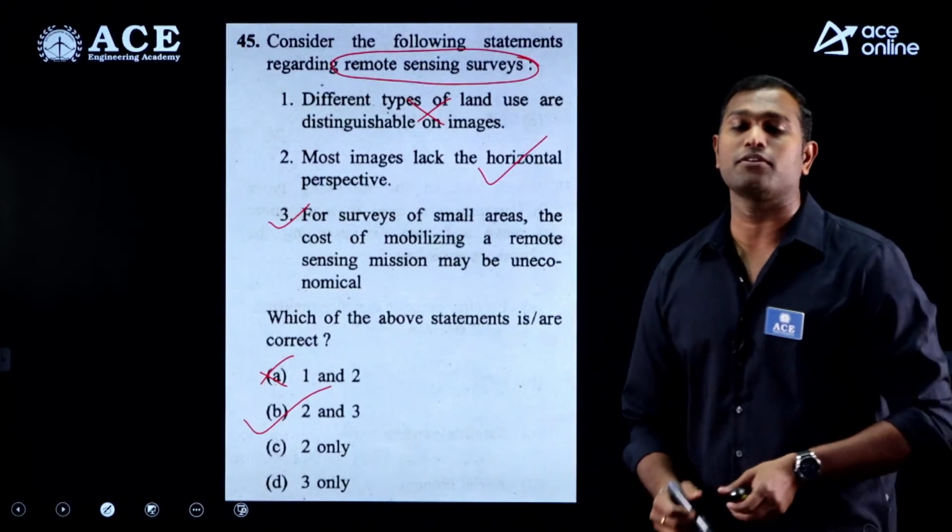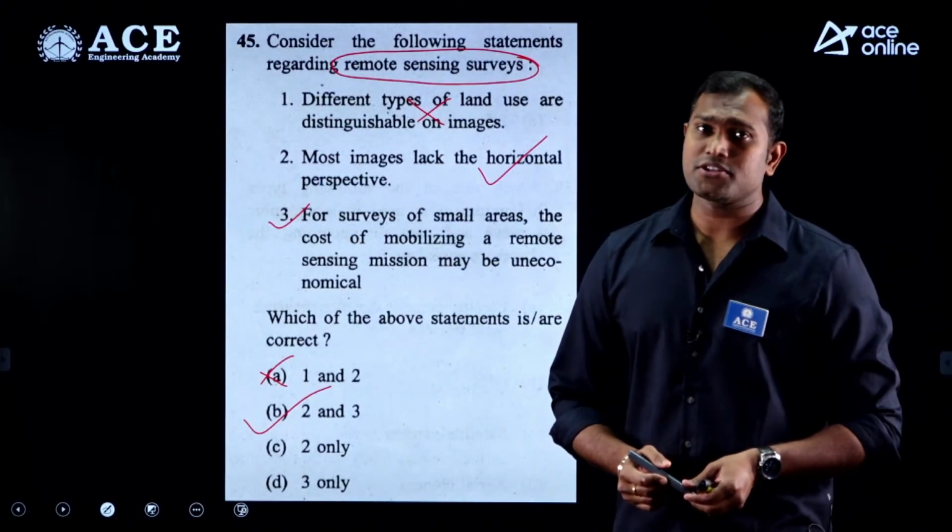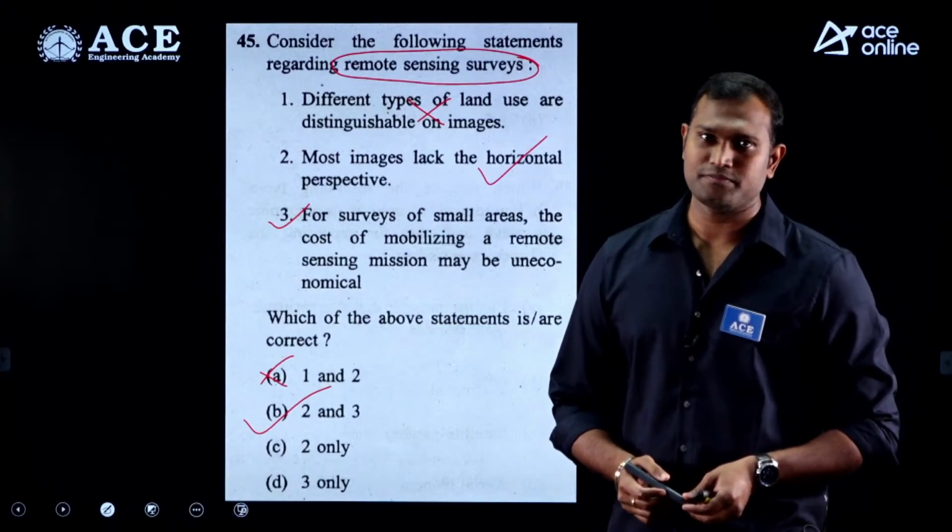So, these are the questions with respect to surveying. And next, you will be seeing structural analysis and steel structures from Mallikarjun sir.